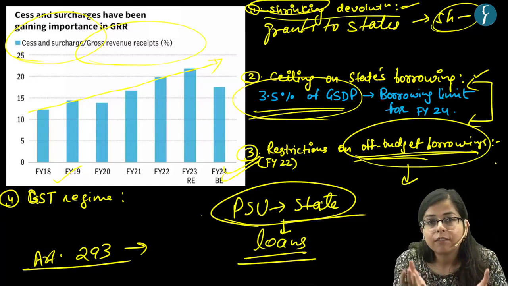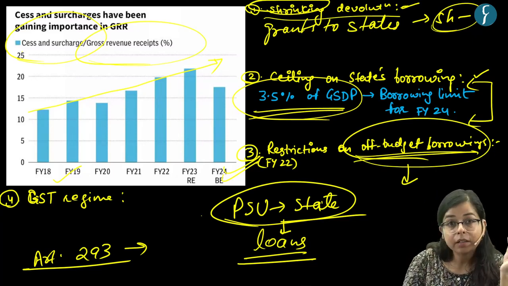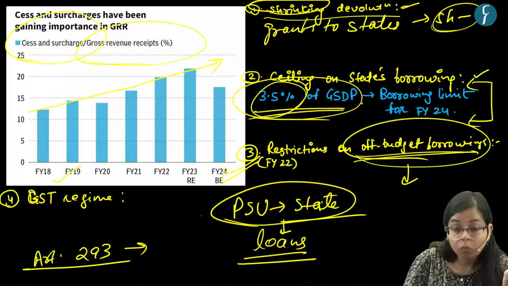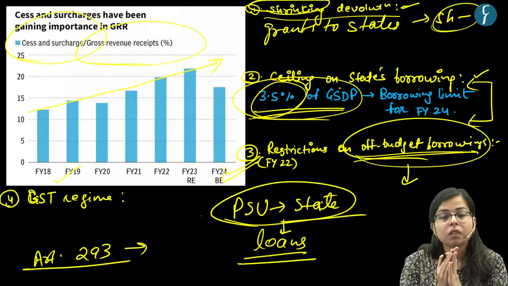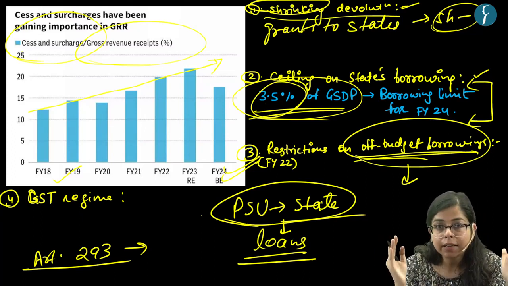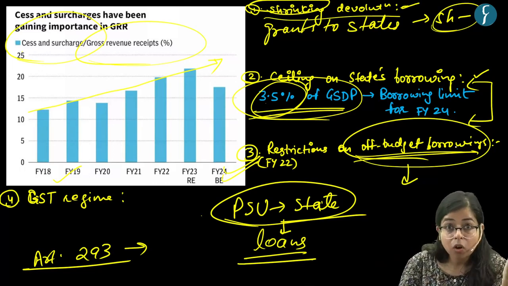So what was the advantage of off budget borrowing? The advantage was that the state government could take more loans, because the fiscal deficit window of the state government was increased. That's why the state government could take more loans, in the form of loans and in the form of off budget borrowing.